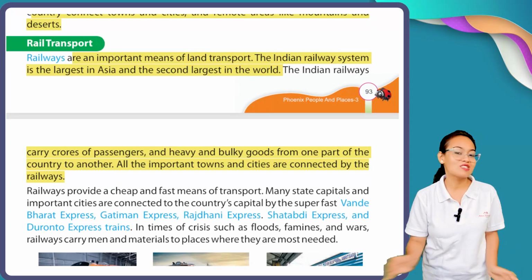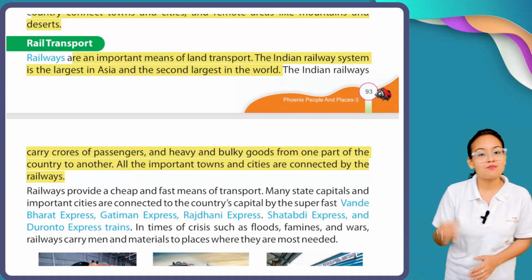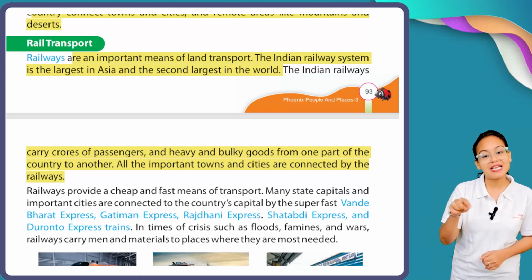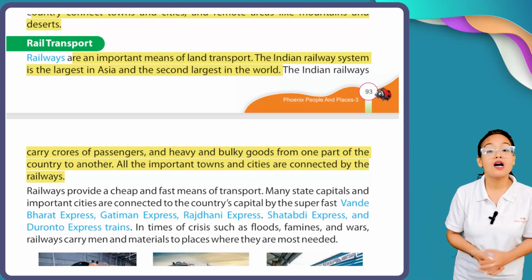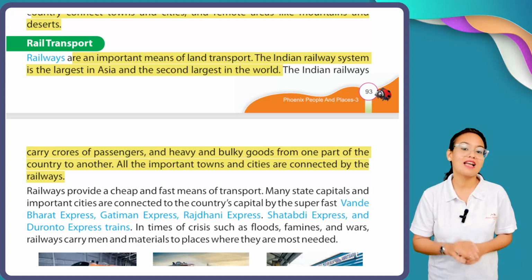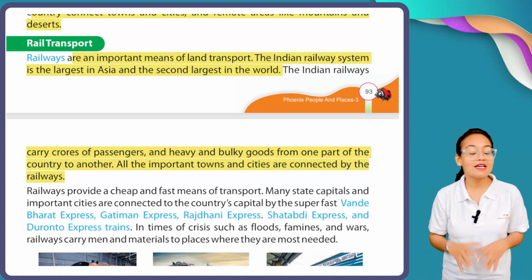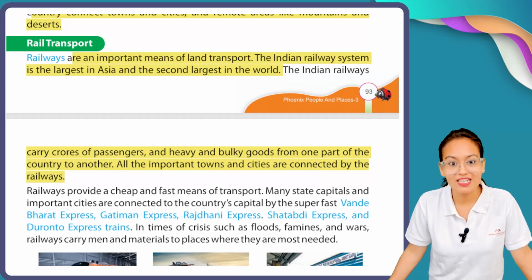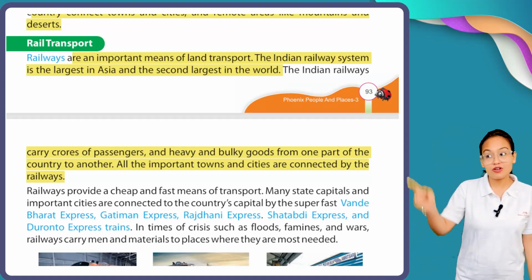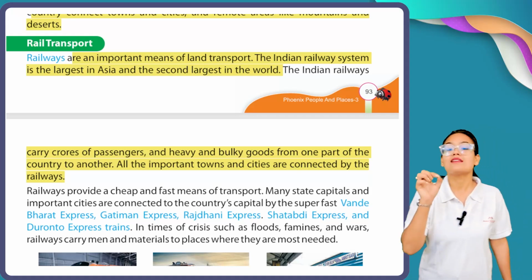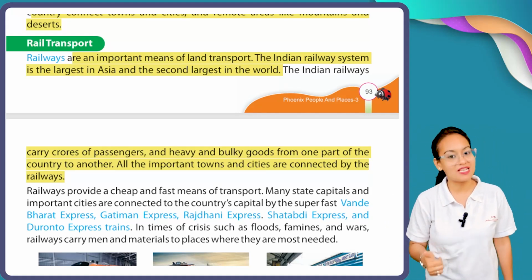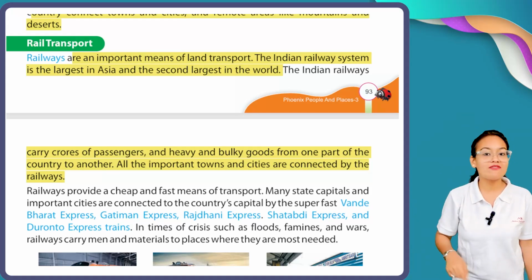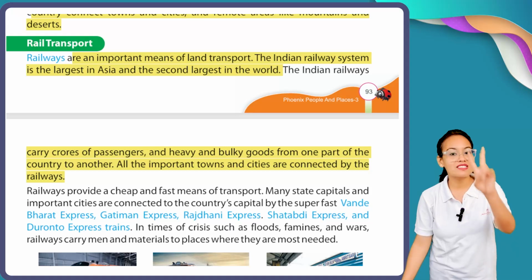Now here, my dear students, if we have one of the best and one of the largest road networks in the world, similarly, India also has the second largest railway system. Indian railway system is the best in the whole Asian continent. If I talk about the whole Asian continent, then the Indian rail network is the best and largest. And at world level, the Indian railway system comes at second place.